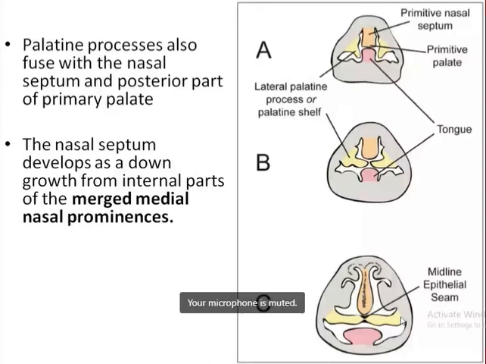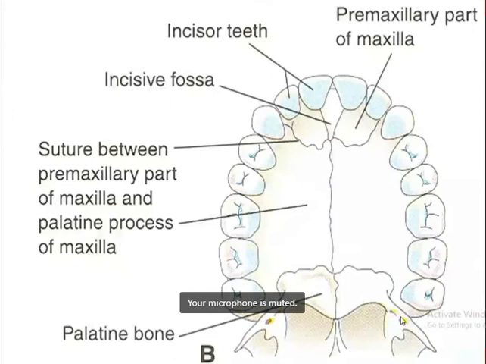So here, this is to recall. This is the hard palate shown here. The incisive foramen is present here, and just in front of the incisive foramen, this small section, only this much, is the primary palate, which holds the upper four incisor teeth, while the remaining all is the secondary palate. And the secondary palate is further divided into hard palate and soft palate, isn't it? As you remember. So then what happened?